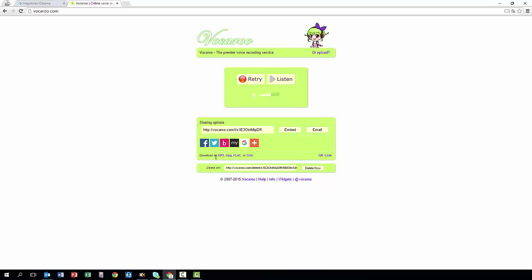You have the option to save as MP3, and that is a very common sound format that we're going to use. So click that one. The sound will be downloaded to your computer. It depends on what kind of web browser you're using. I'm on Google Chrome right now, and it is saved directly to the downloaded files folder. I will move that recording to my desktop actually.